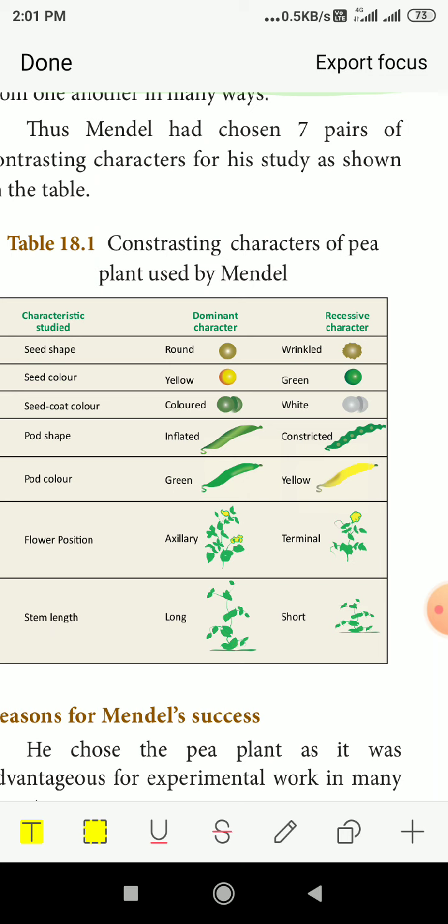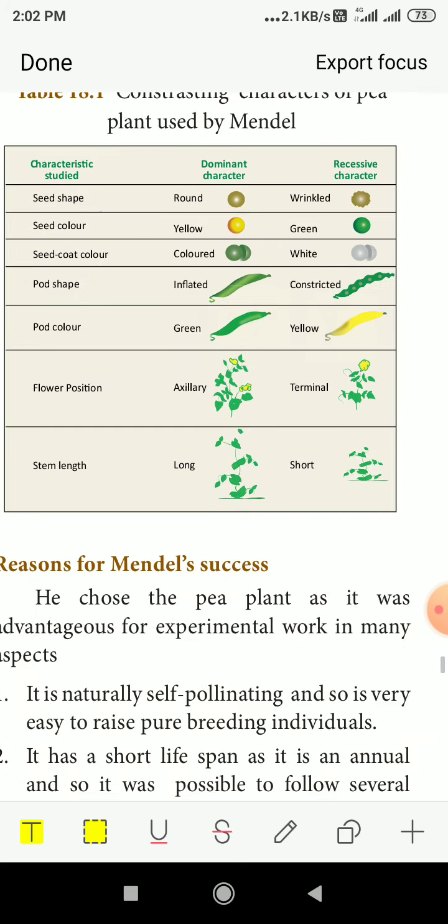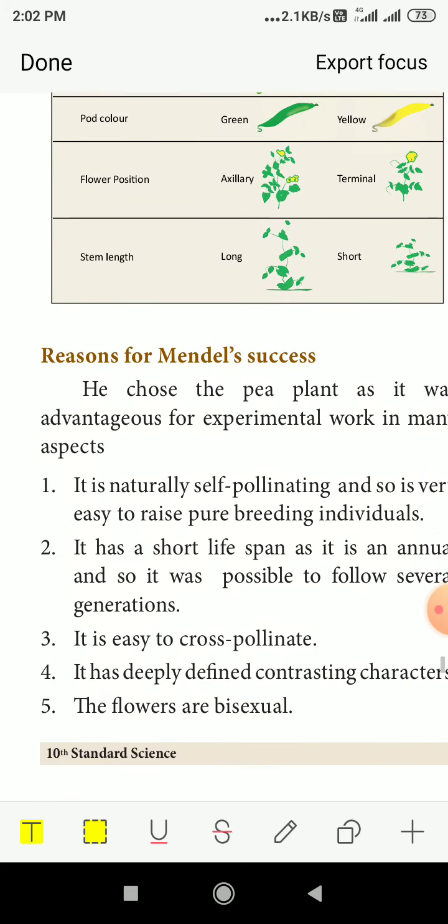Pod color will be yellow as well as green. Flower position: whether it comes from the stem's node or at the tip, that is called axillary or terminal. Stem length: long and short. These are the different characters he used, and he got 34 different varieties from the different pea plants. So, reasons for Mendel's success.